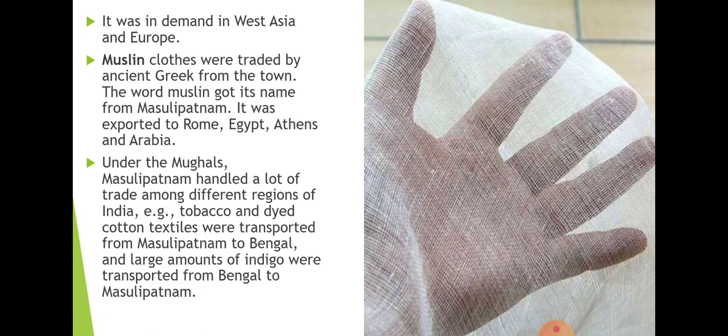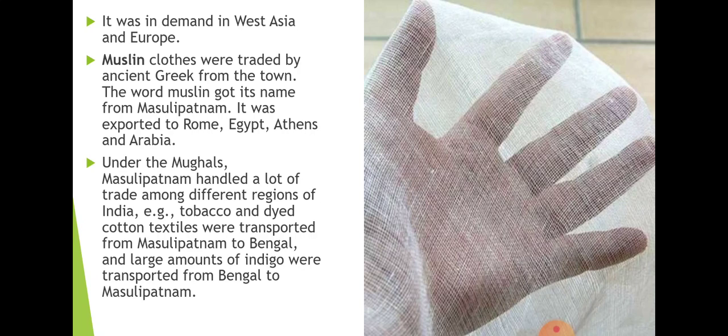The clothes made in Machilipatnam were in demand in West Asia and Europe. You can see a picture of muslin cloth. It was so fine and so soft a cloth, also made in India, and this muslin cloth was traded by the ancient Greeks from the town of Machilipatnam.